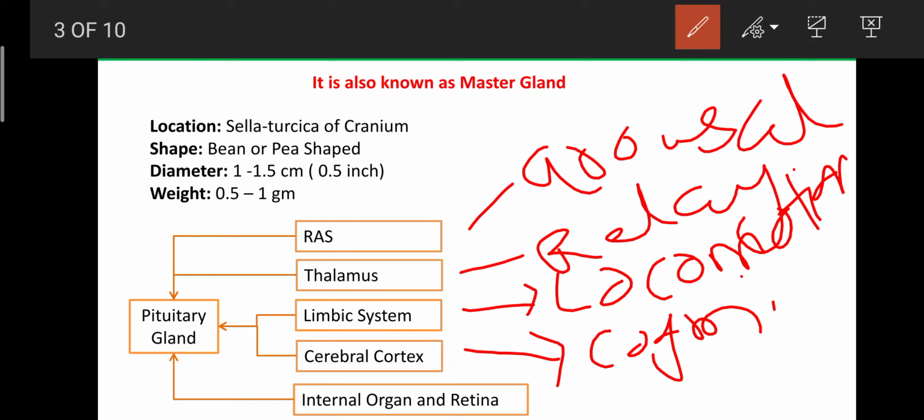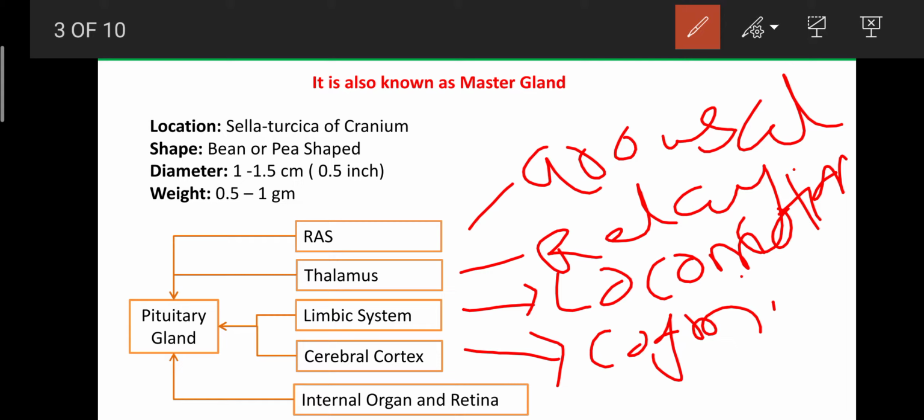Then those LH and FSH enter the ovary as well as the testes. They are involved in the synthesis of testosterone in the male, and in the female they are involved in the synthesis of estrogen and progesterone. Those are involved in the synthesis of protein, and that protein is helpful for the development and growth of the organ.